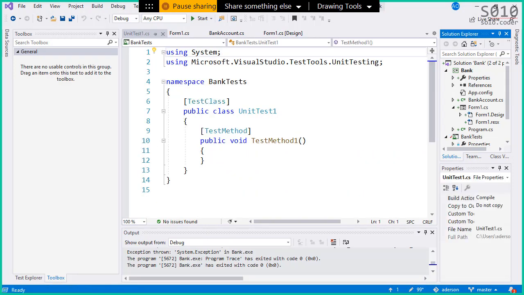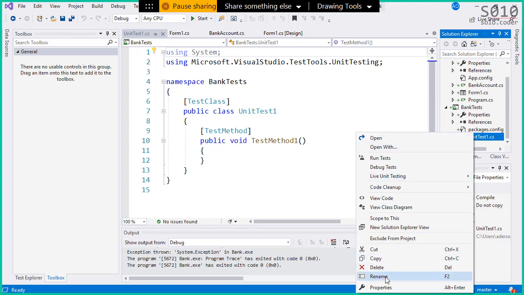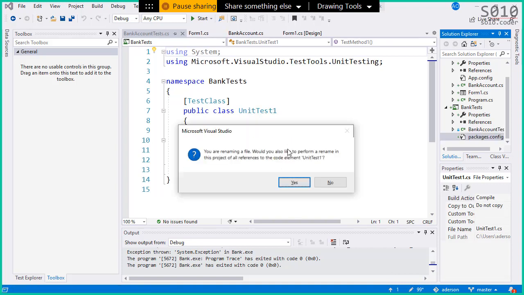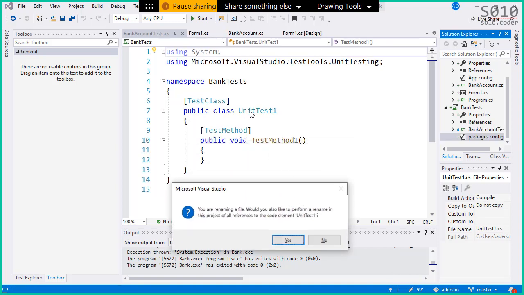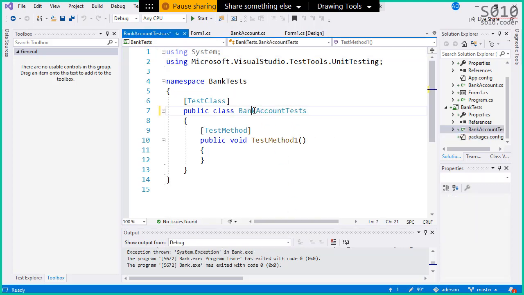And I'm going to rename the class UnitTest1 to BankAccountTests. If you click on UnitTest1, right click, and go to rename, you can rename it to BankAccountTests. If I hit enter, it's going to ask if I also want to rename the class name. I'm going to confirm that, so I keep the class name consistent with the file name. Now both of them are called BankAccountTests, the file name and the class name.